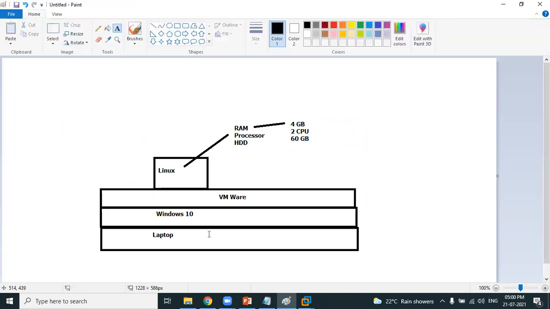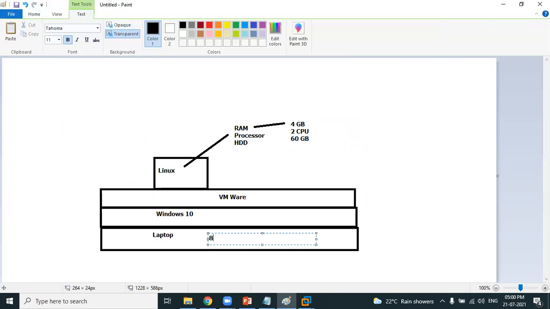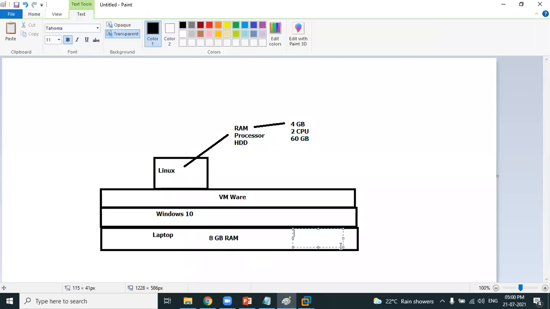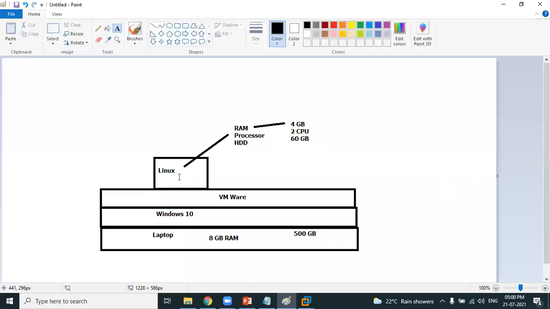My actual RAM is 8 GB. My laptop is actually having 8 GB memory. 50% I have allocated to the Linux machine. My laptop is coming with 500 GB of hard drive, out of which 60 GB of hard drive I have allocated to the Linux machine. So the Linux machine needs hardware components. You have allocated some part of the hardware from your laptop to VMware, and using that particular hardware configuration which you have allocated, the virtual machine runs. That's how the virtualization technology works.